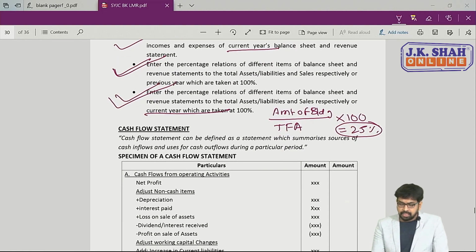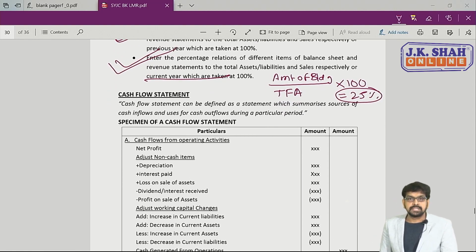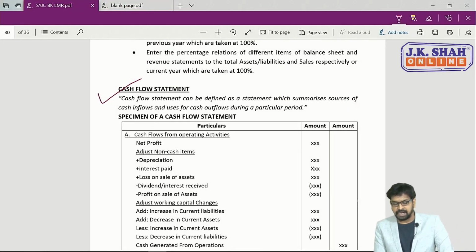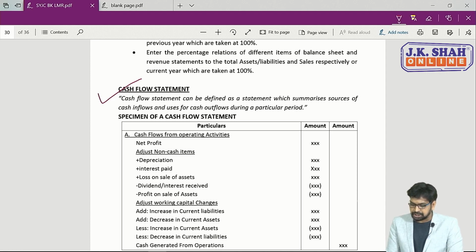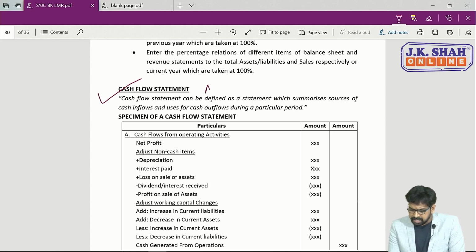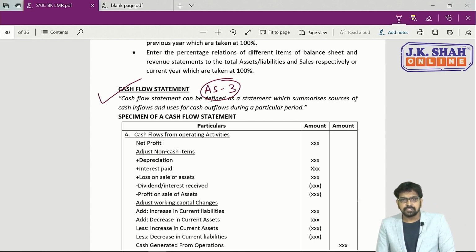Now we'll see third tool for analysis of financial statement. Cash flow statement can be defined as a statement which summarizes sources of cash inflows and uses for cash outflows during a particular period. Now this is the definition of cash flow statement, or this is the meaning of cash flow statement. So here, according to AS, that is Accounting Standard 3, AS3, cash flow statement.